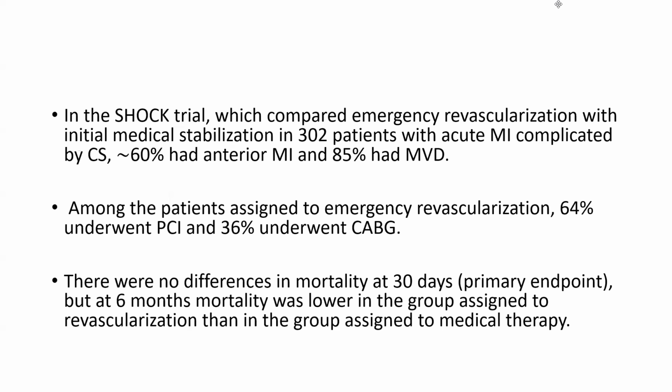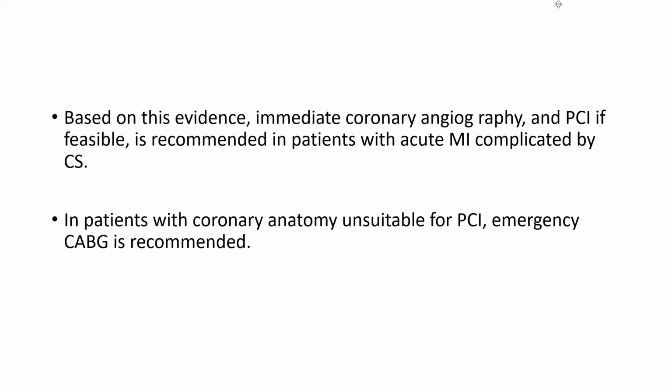In the SHOCK trial, which compared emergency revascularization with initial medical stabilization in 302 patients with acute MI complicated by cardiogenic shock, 60% had anterior MI and 85% had multivessel disease. Among the patients assigned to emergency revascularization, 64% underwent PCI and 36% underwent CABG. There was no difference in mortality at 30 days, but at 6 months, mortality was lower in the group assigned to revascularization than in the group assigned to medical therapy.